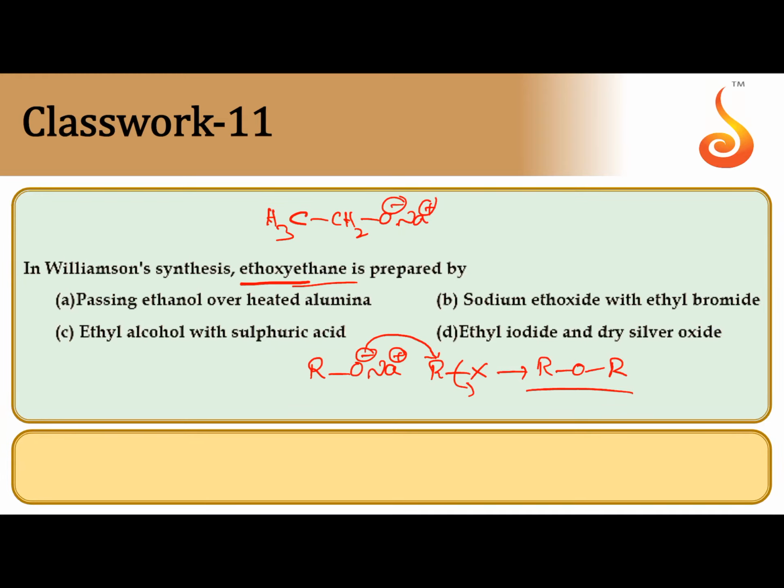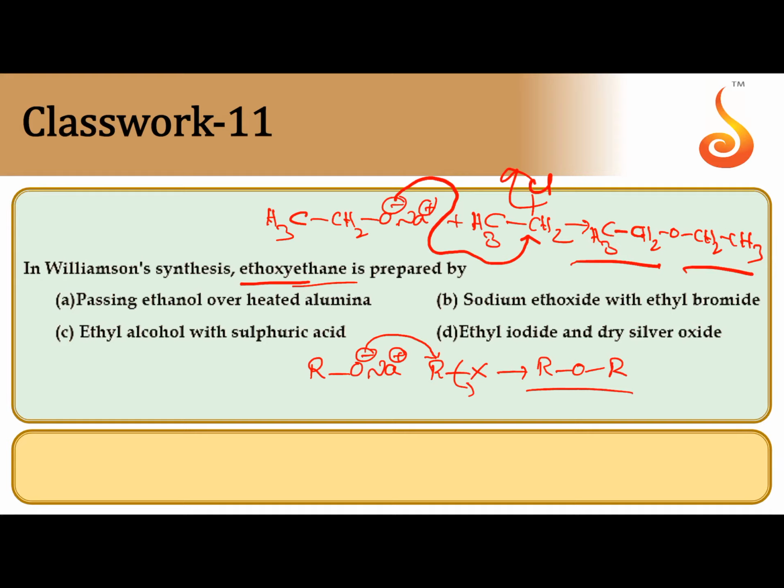The alkoxide should be ethoxide, and the alkyl halide should be ethyl halide, like ethyl chloride. So ethoxide attacks at the electrophilic carbon, then both get combined. Two ethyl groups combine with each other through oxygen, forming diethyl ether. So the correct answer is B. Sodium ethoxide with ethyl bromide can give diethyl ether, ethoxyethane.